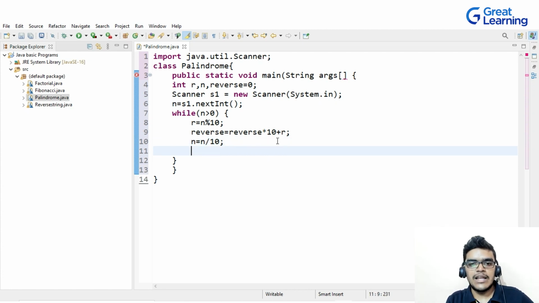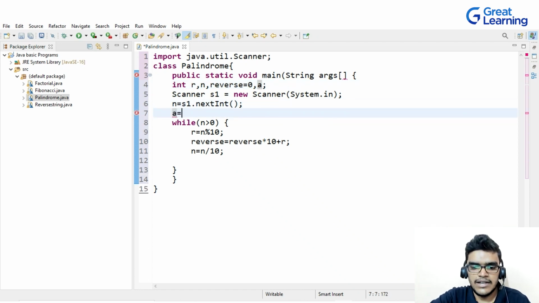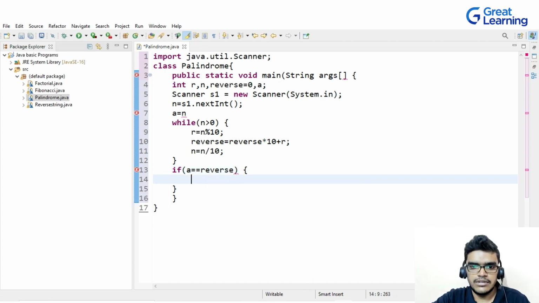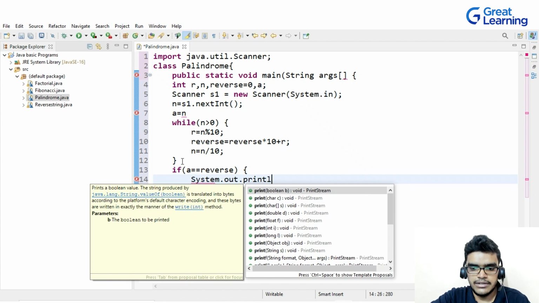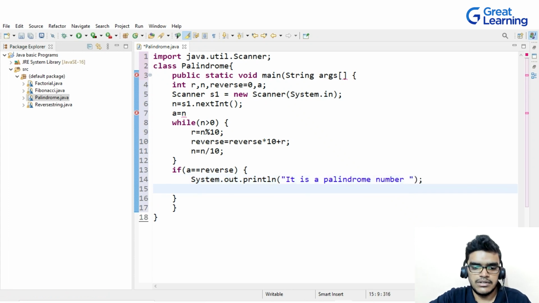So as I told you, while performing the logic, my n value will become 0, right? So I have to take the copy of n. So I will create another variable a, and inside this variable a I will assign the value of n, right? Now I will give the simple condition. Let's suppose if a is equal to reverse, then I will write System.out.println, it is a palindrome number. Or else, if the condition is not satisfied, then I will write else.